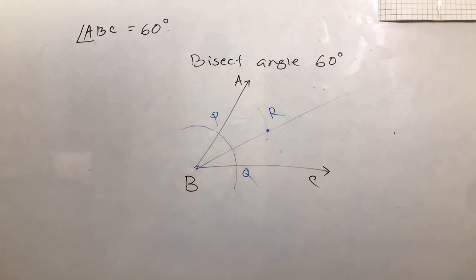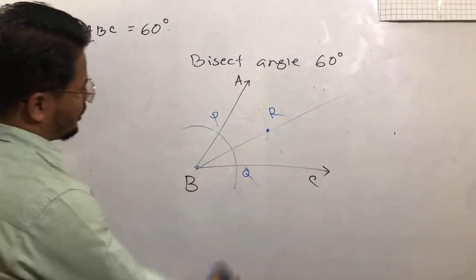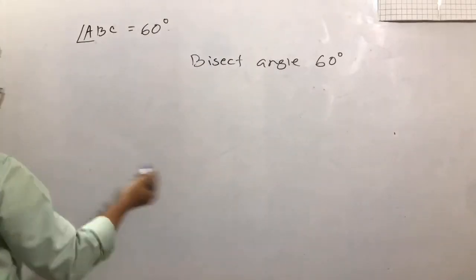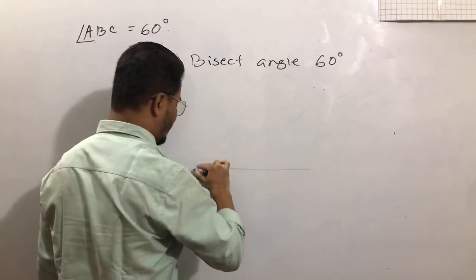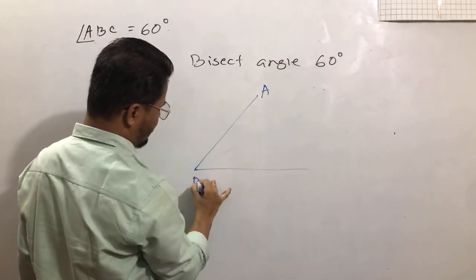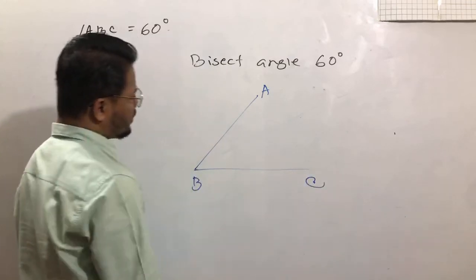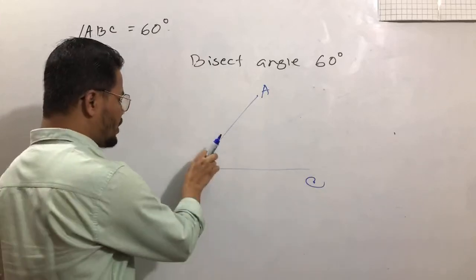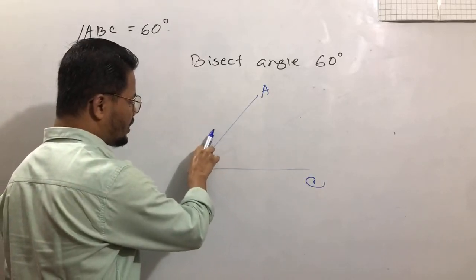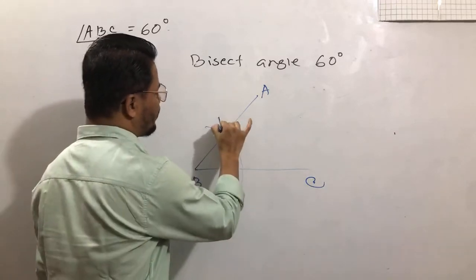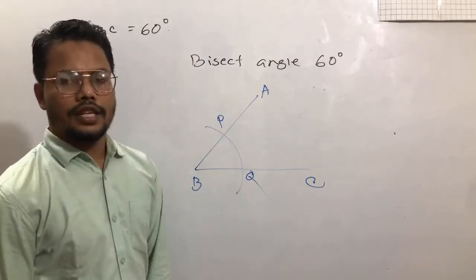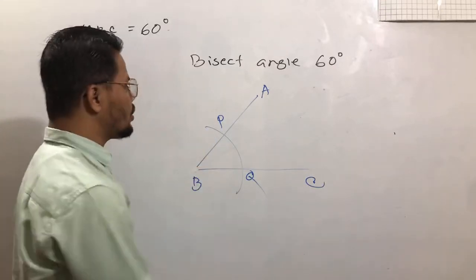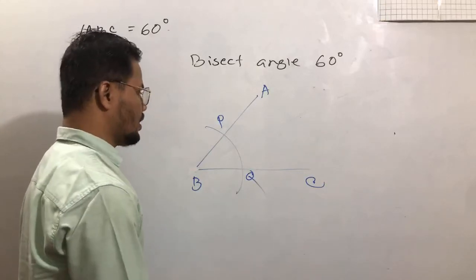So, dear students, how to bisect an angle. Again, I am repeating this one. It's totally easy. First, they have given here an angle, this angle is ABC. Step writing. The first step, placing the pointer at B, taking any suitable radius, draw an arc inside the angle, which is PQ.